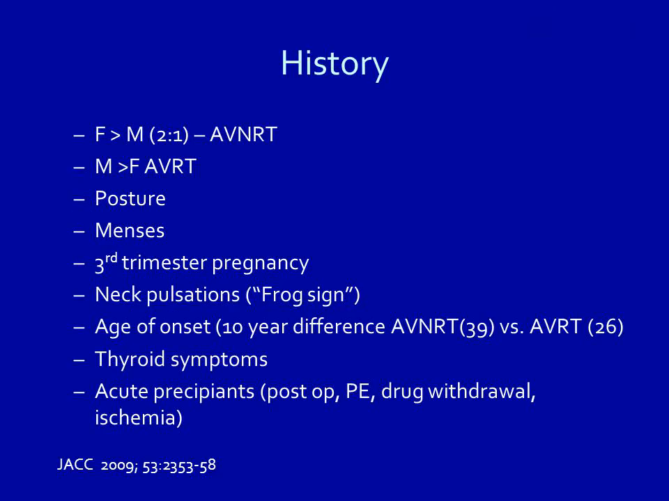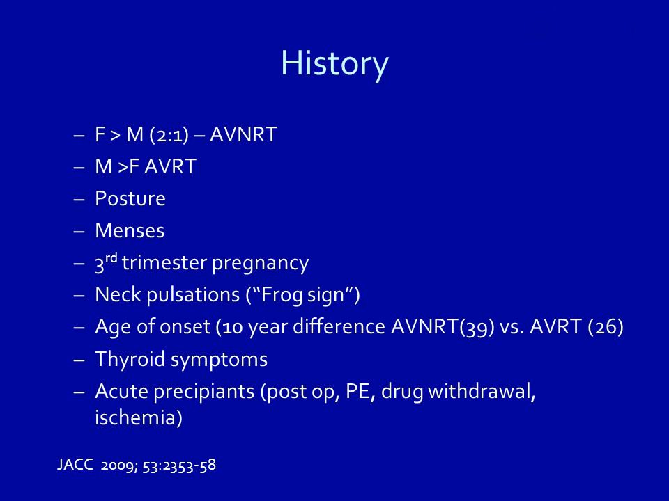History: F greater than M, 2:1, of AVNRT greater than AVRT. Posture, menses. Third trimester pregnancy. Neck pulsations, frog sign. Age of onset: 10-year difference, 39 for AVNRT versus 26 for AVRT. Thyroid symptoms. Acute precipitants: post-op, drug withdrawal, ischemia. Age of onset: 10-year difference, 39 versus 26 for AVRT, in the absence of pre-excitation on ECG.